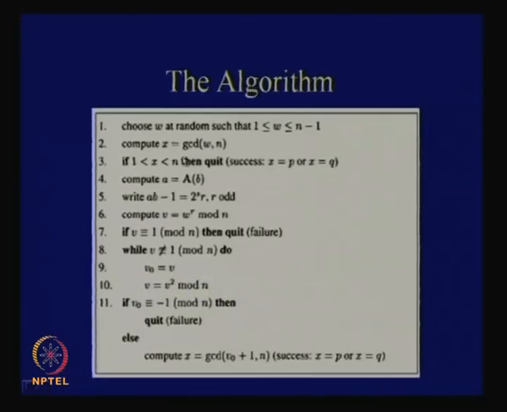So, let us go through this algorithm step by step. We have to factor the value of n. Suppose there is an algorithm A which gives you the decryption exponent; it is like an oracle. If you say, this is the public exponent, give me the private exponent, it can give you that. So, assume that there is an oracle. Now you first choose a value w at random, one arbitrary value between 1 and n minus 1, and you compute the GCD of w and n.